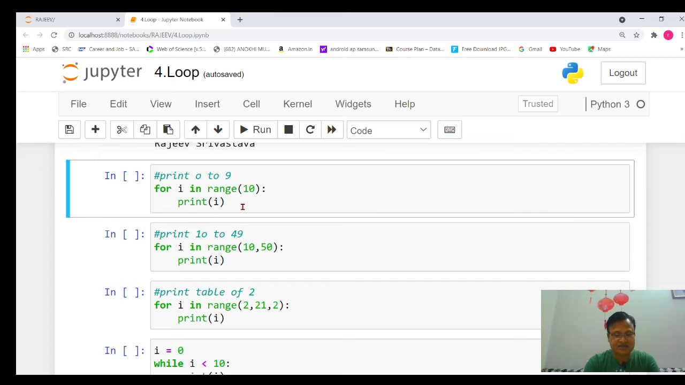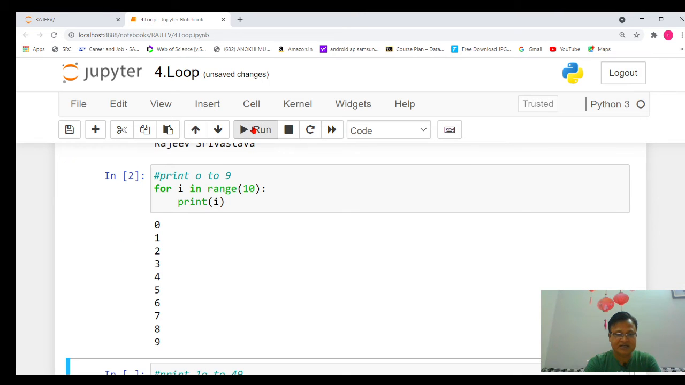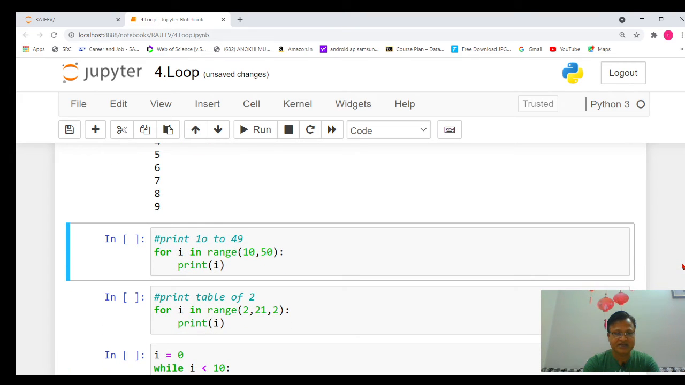Just to check, let's execute that program. I have selected it and again clicked on run statement, and here you can see we get the output from 0 to 9. In this way the range function will execute. Let's talk about the next part.